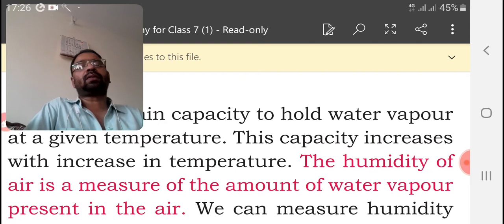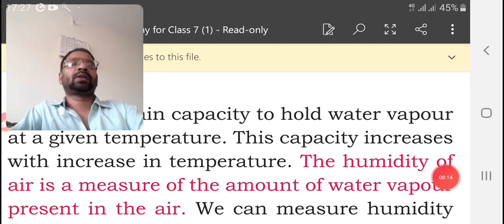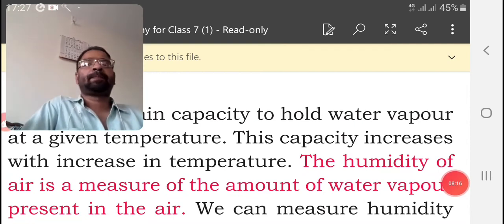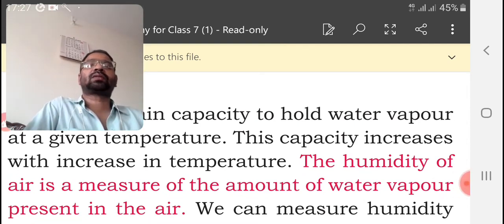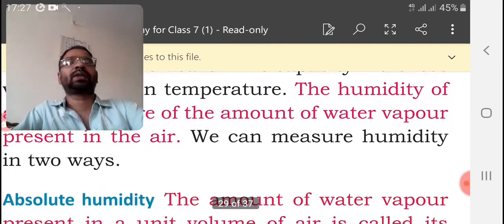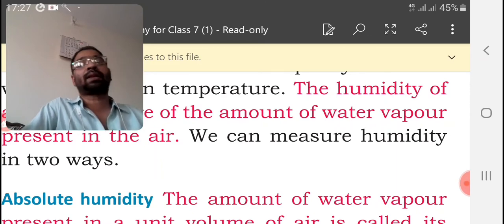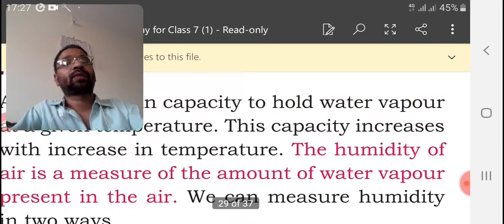The humidity of air is the amount of water vapor present in the air. We can measure humidity in two ways: absolute humidity and relative humidity.